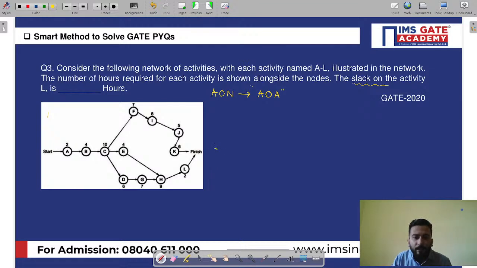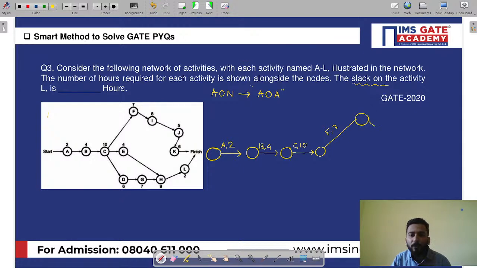See, in activity on arrow, we write the activities on the arrows, not on the nodes. So this is A with 2. Then this is B with 4. Then this is C. We have to maintain the precedence relationship as well. So this is C with 10. Now from here, F goes out, F with 7.